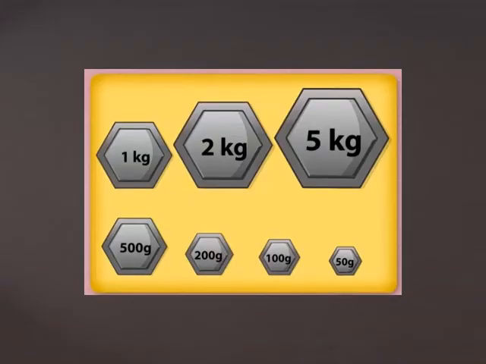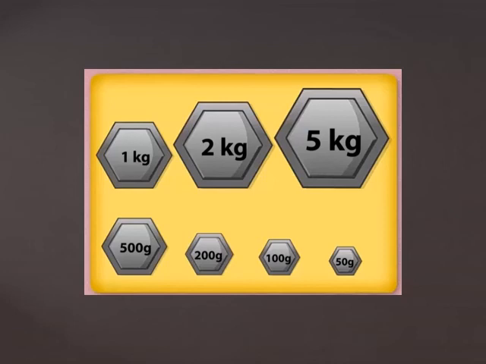So, in order to find the correct weight of any object, we use the standard units of weight, that is kg and gram. We use different metallic weights. We can find metallic weights of 1 kg, 2 kg, 5 kg, 500 grams, 200 grams, 100 grams, 50 grams.